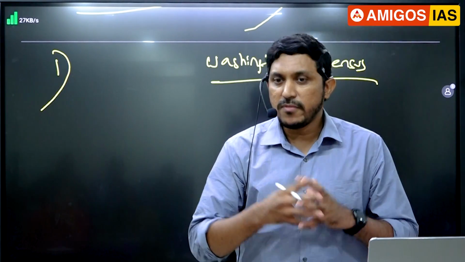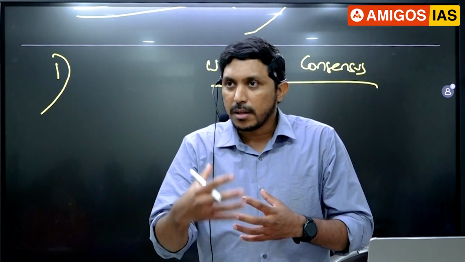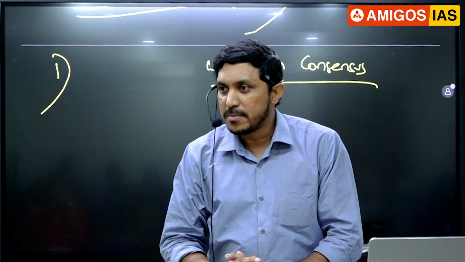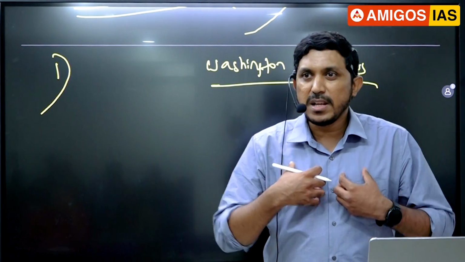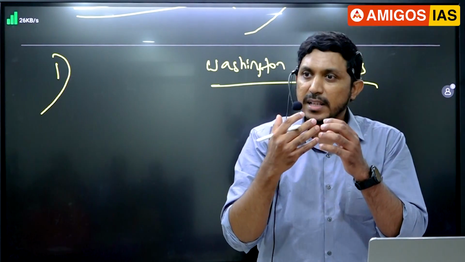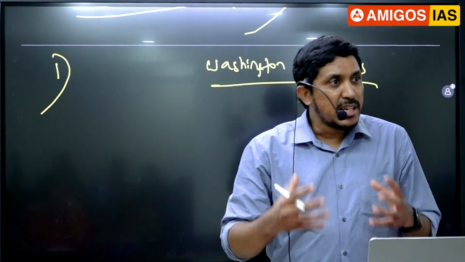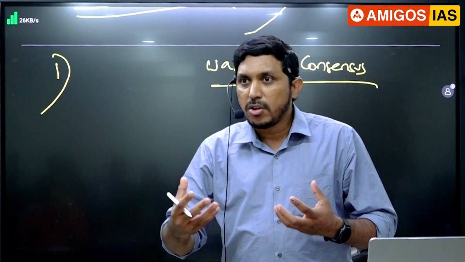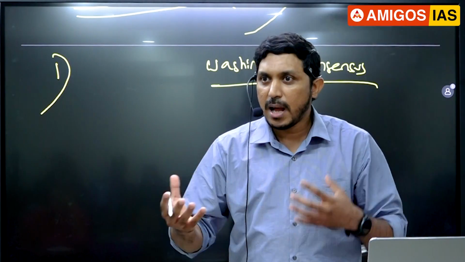Okay, Washington Consensus. They feel that we have to encourage the businesses between the states and reduce the role of state in the markets, because market is God for these guys. Market should control everything, not me going to reduce the prices of commodities. The market should regulate itself by demand and supply. Adam Smith, invisible hand. Our body has so many nerves, and they are all working without me telling them to send a signal here, move the hand. I'm not saying it, it is automatically happening within me.